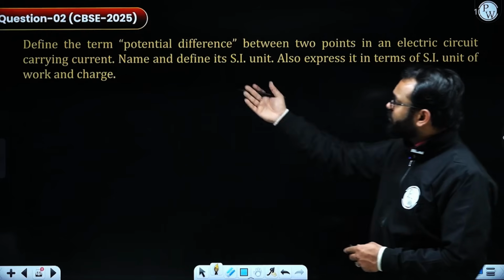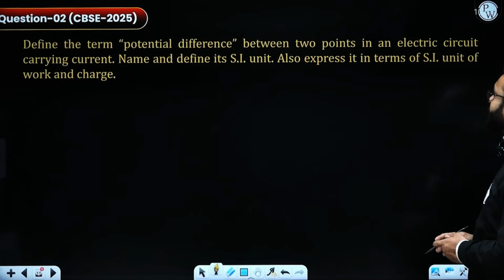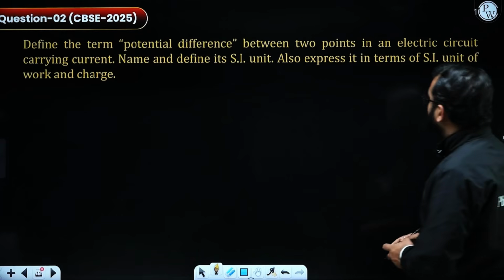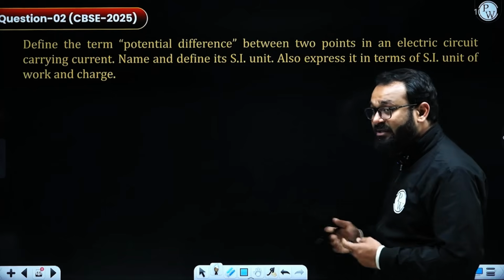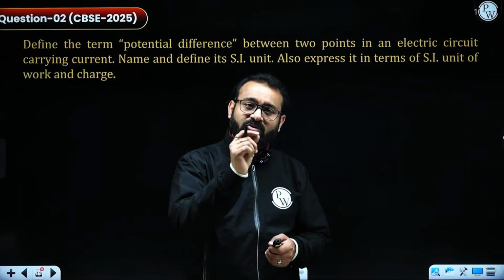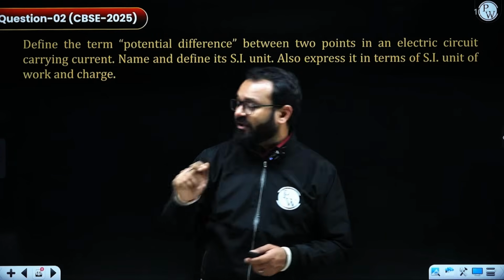Moving further, they're asking to define the term potential difference. This question was asked in 2025. Define the term potential difference between the 2 points in the electric circuit carrying current. Name and define the SI unit, also express it in the SI unit of work and charge. In the previous slide, exactly this is what I discussed. So what we are going to write, the amount of work done to move a charge from one place to another, that is called the potential difference, that is the definition.